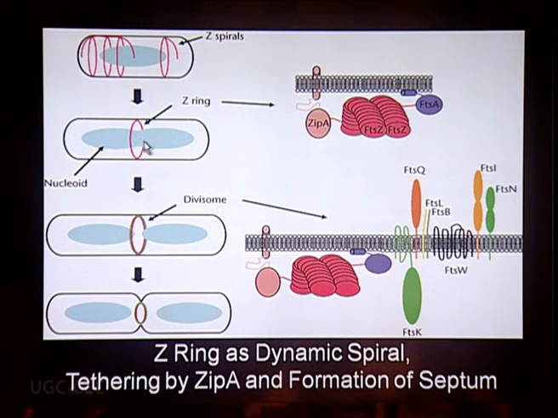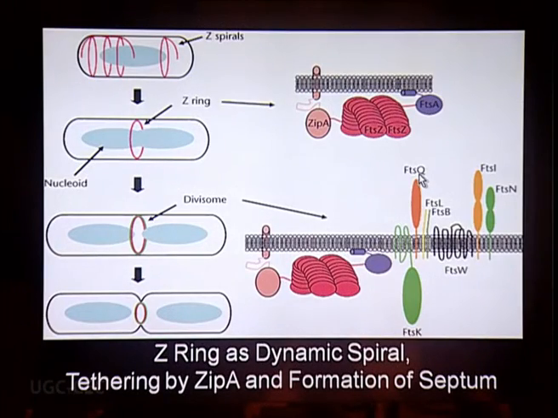And this particular Z ring includes this FtsZ protein, and accordingly they are being tethered to the membrane by ZipA and FtsA protein. This particular tethering protein is actually helping in the fixing of the Z ring to the membrane. And accordingly, there will be another set of Fts proteins like FtsQ, FtsL, FtsN, FtsB, FtsW, FtsK, which are providing stability to this particular FtsZ ring. And ultimately, the stable ring will produce a typical divisome and the cell will divide.